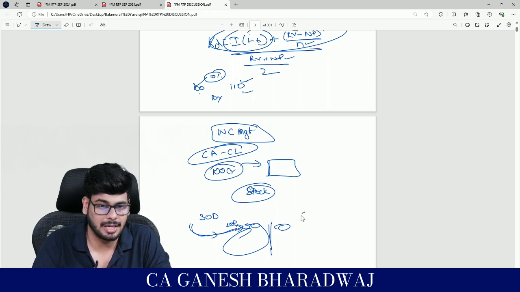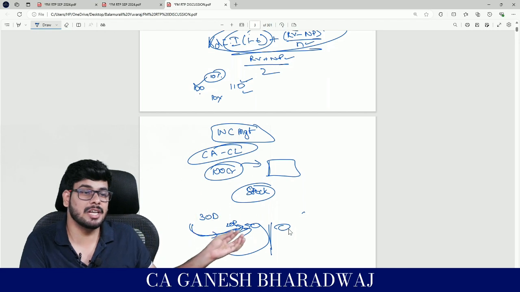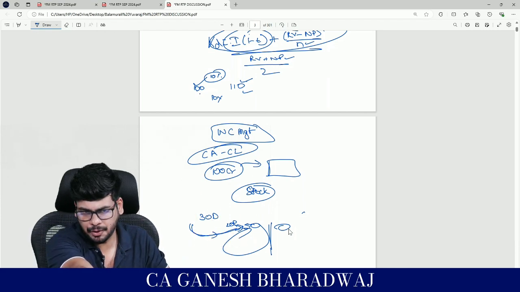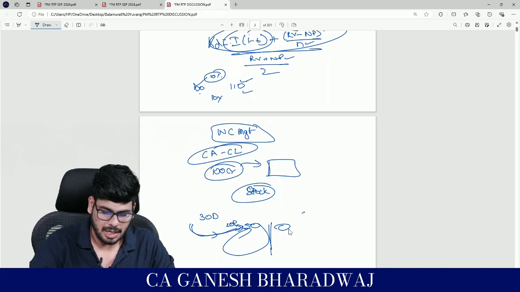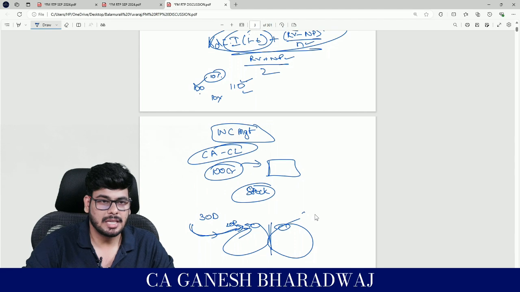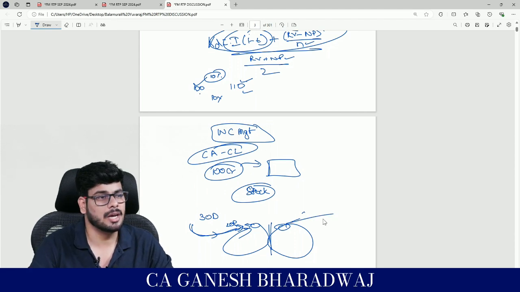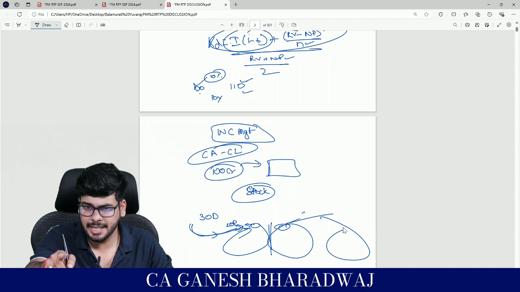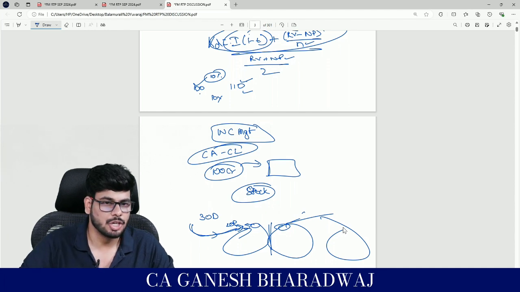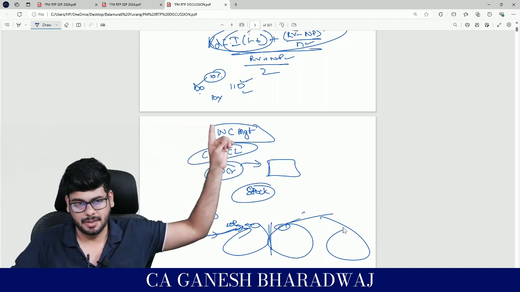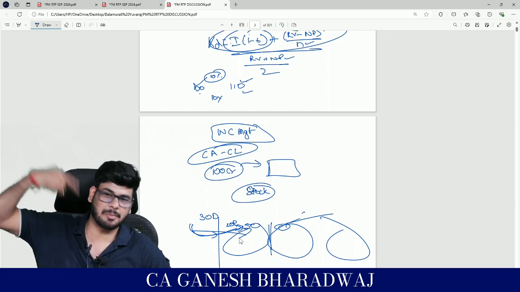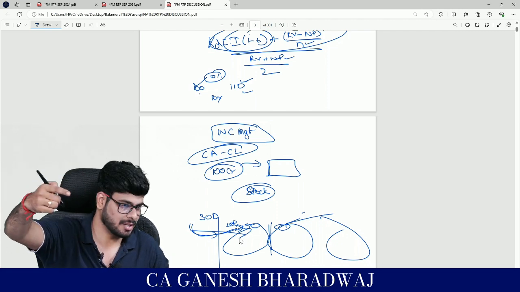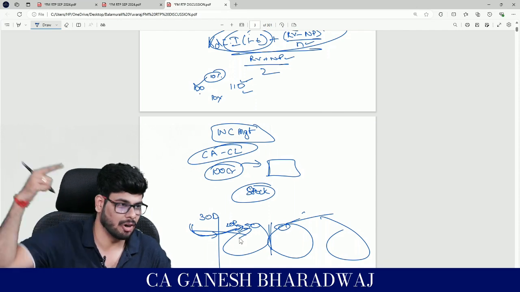But the moment I get the cash that I pumped in, when I'm going to start the next cycle, the cash released from the previous cycle can be used for the next cycle. Guys, correct? So I need not fund for the second cycle. The moment the second cycle is over, the cash released from the second cycle, I can put it back to the third cycle. So again I need not bring in funds. Correct? So basically working capital is a long-term investment. But the first cycle alone you fund it, the cash released from the first cycle will fund your second cycle, and it goes on and on and on.